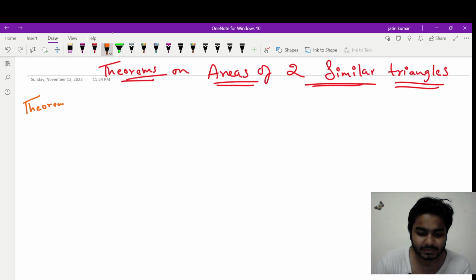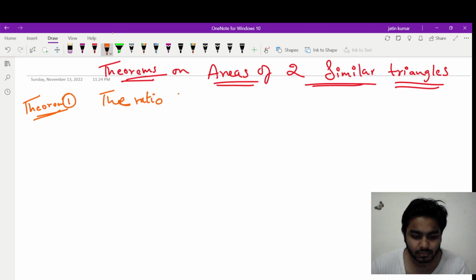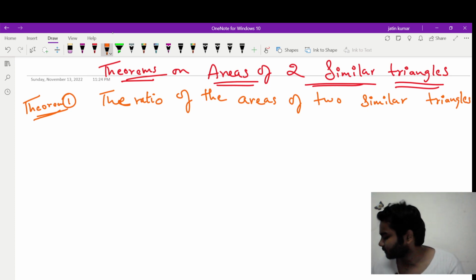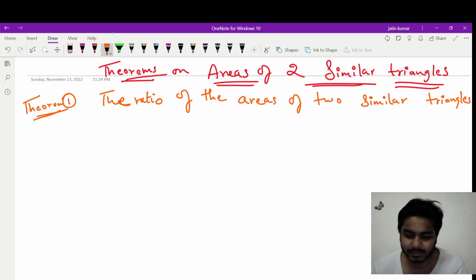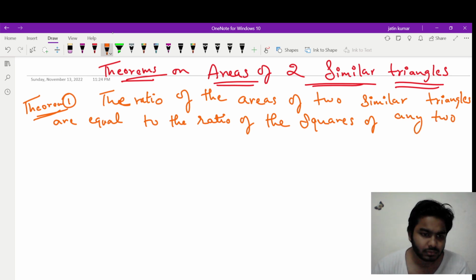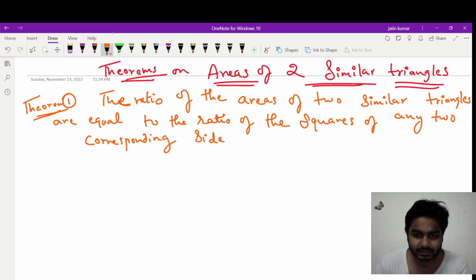Theorem 1 says, the ratio of the areas of two similar triangles is equal to the ratio of the squares of any two corresponding sides.